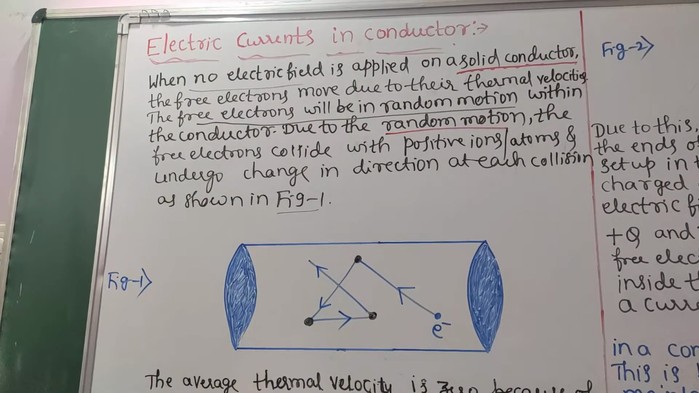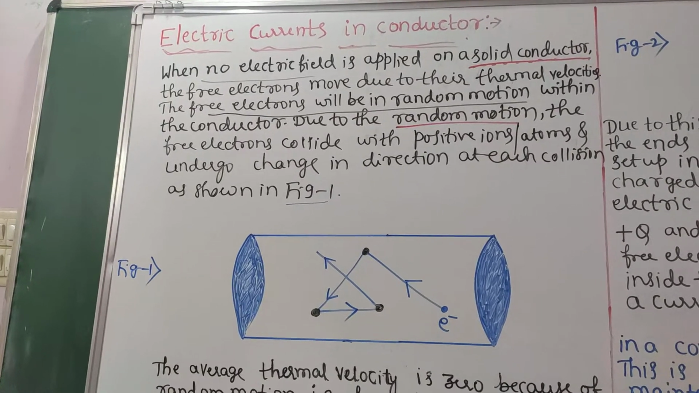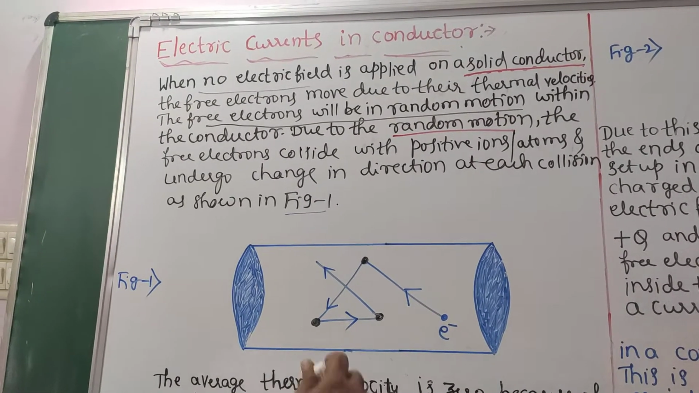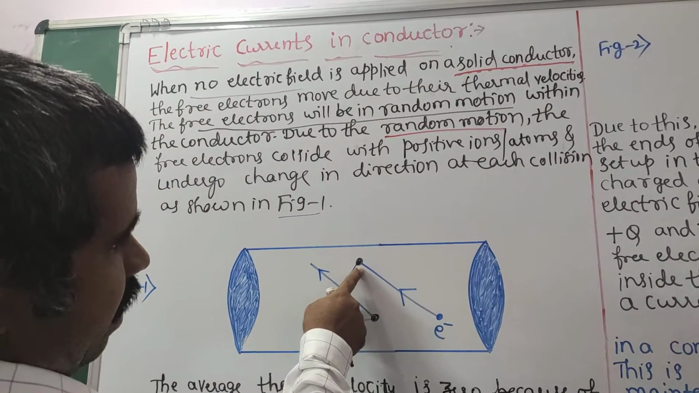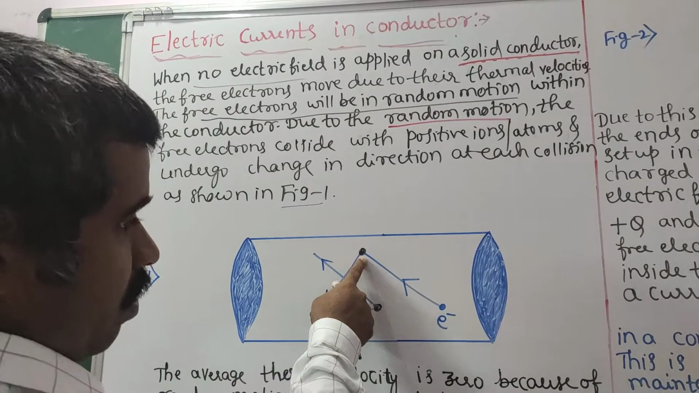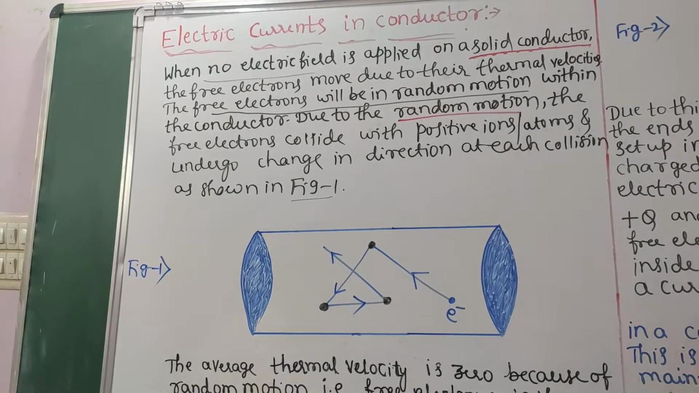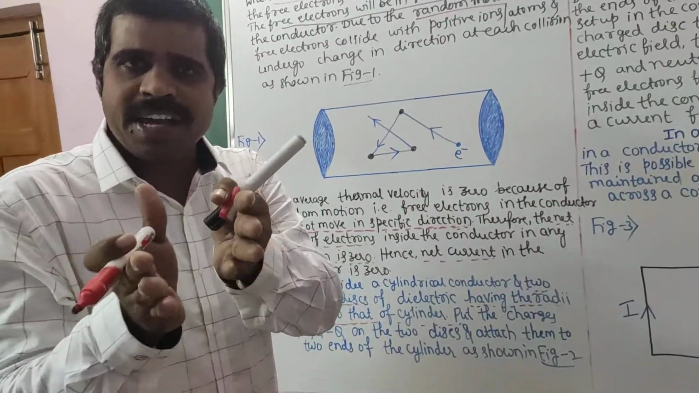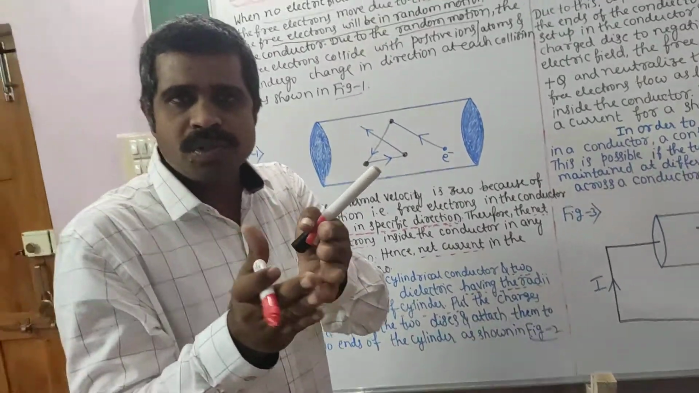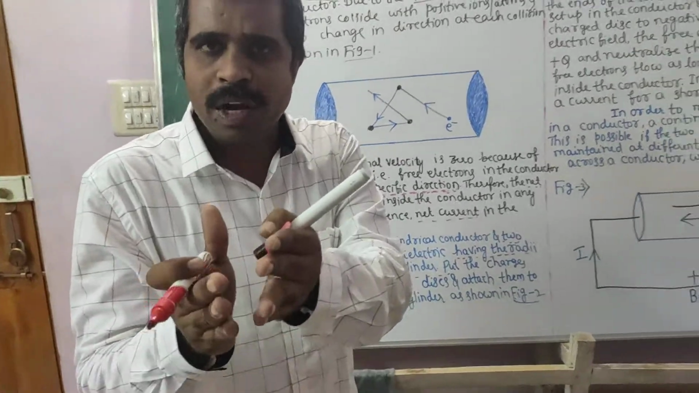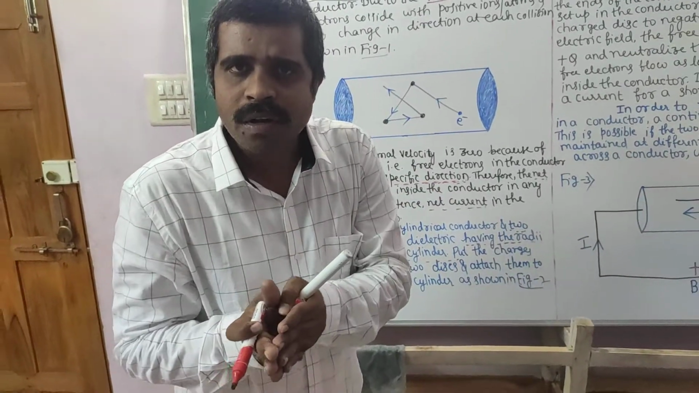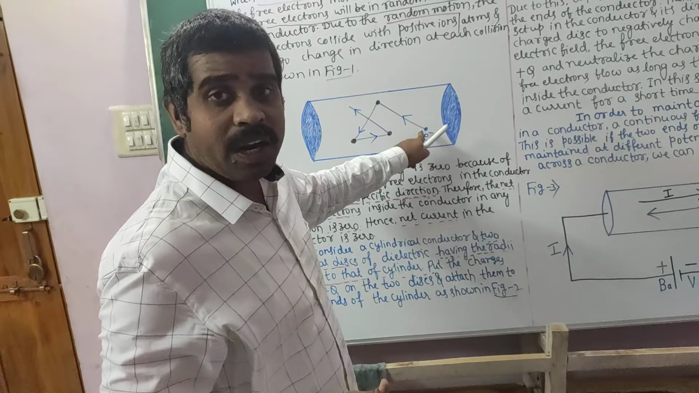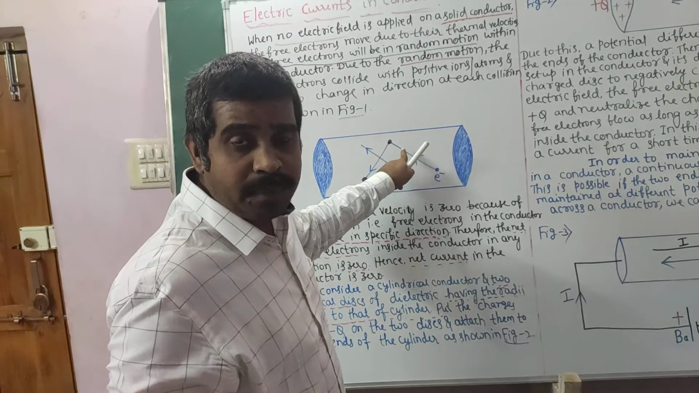The free electrons collide with positive ions or atoms, undergo change in direction. Why has the path been changed? This electron hit this atom. Definitely the path has to be changed. जब भी आप vehicle drive करते हैं, सामने कोई आए तो आप path क्या करते हैं? Change करते हैं. Okay? Whenever you are riding a bike on the road and you hit some vehicle, some pole, light pole, at that time you have to change your path or not? Definitely the same thing happens whenever an electron hits positive ions or atoms, the path will be changed.